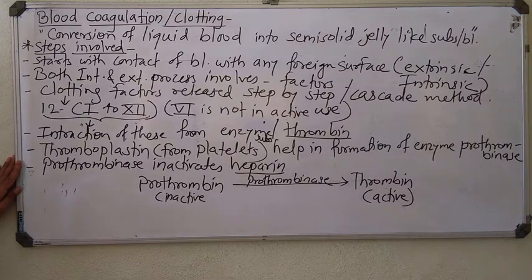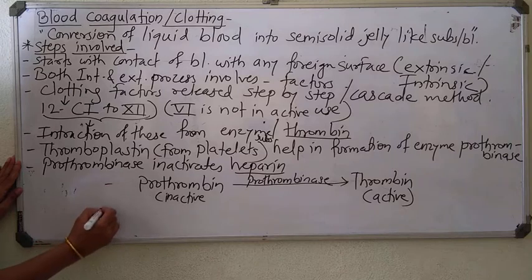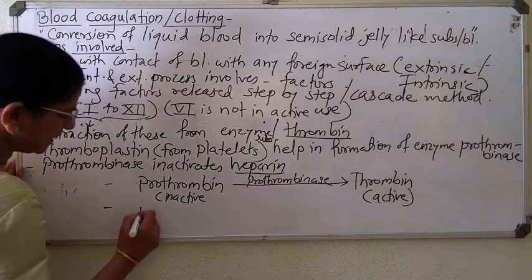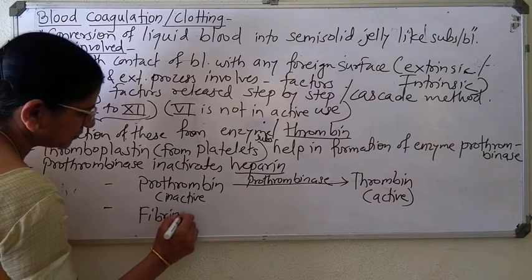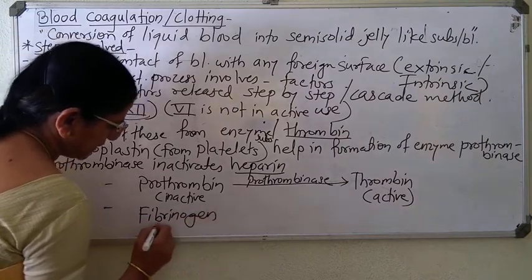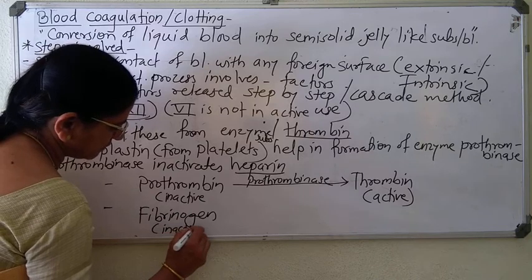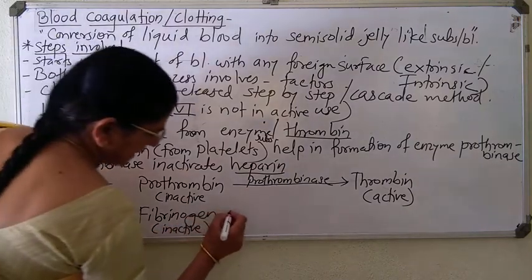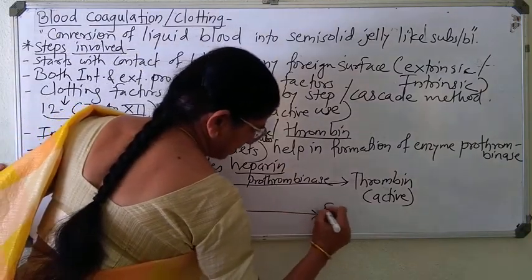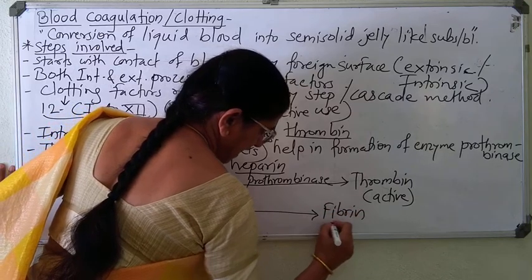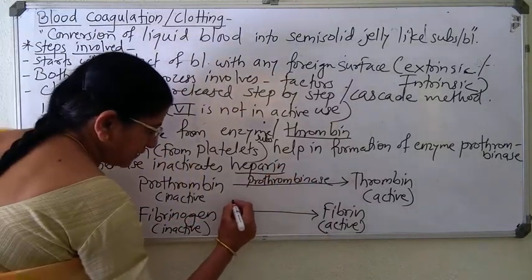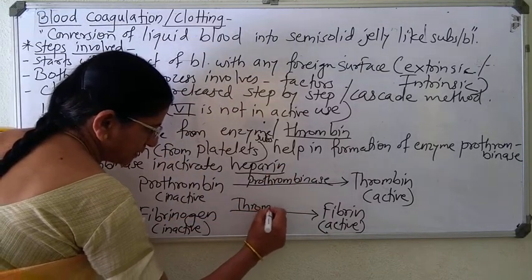So now the thrombin formed here is again acting on fibrinogen, again inactive form present in our blood plasma. This inactive fibrinogen is converted into active fibrin, in presence of this previously formed thrombin.